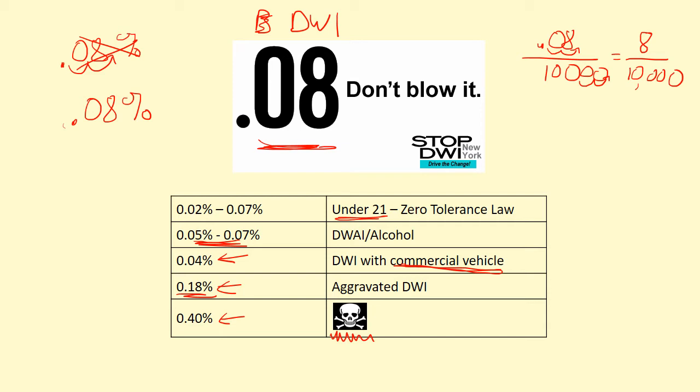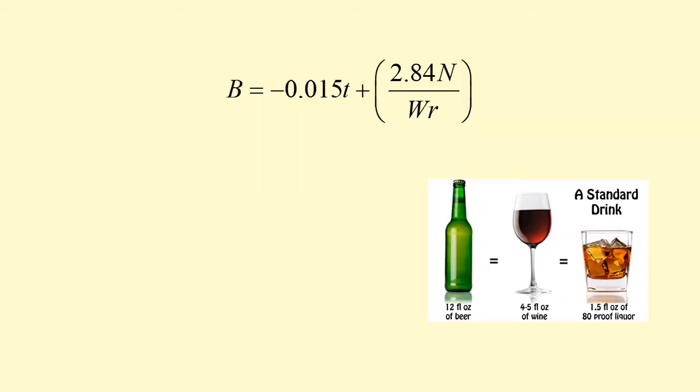But just like with the braking distance from the last lesson, there's a formula that can help us approximate it, and that's what we're going to be looking at today. This here is the formula reproduced from page 376 in your textbook. Let me go over what these different letters mean. This B stands for blood alcohol content, also called BAC a lot, and this is in its percentage form.